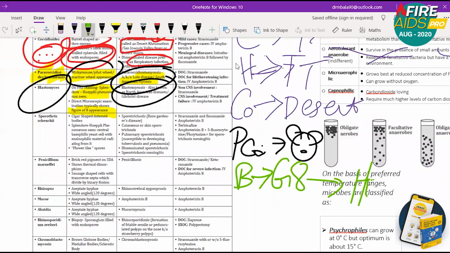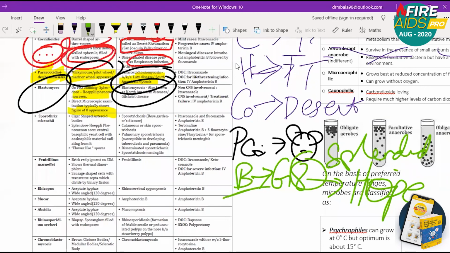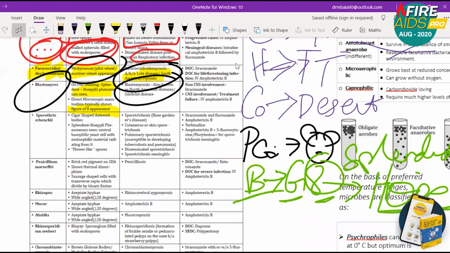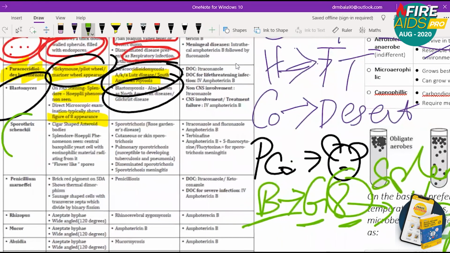So people will say hooray, or people can have hope on the game. So Hopley phenomena, splendor Hopley phenomena, because when you hit an 8, it is going to be a splendid shot. So blastomycosis, Gilchrist disease, figure of 8 appearance, and everyone will have hope. The crowd will have hope. The same splendor Hopley phenomena is also seen in the next one, that is Sporothrix. They also show splendor Hopley phenomena.